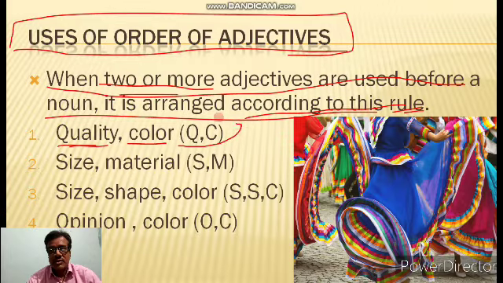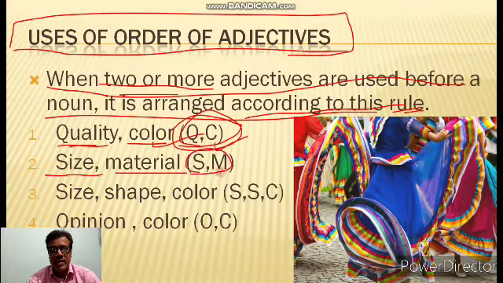Second is size and material. If in a sentence you find an adjective of size and an adjective of material, both in one sentence, then you have to place the adjective of size first and after that the adjective of material.